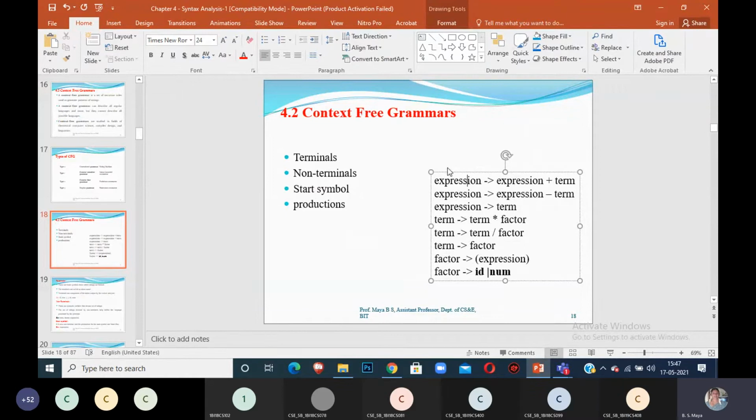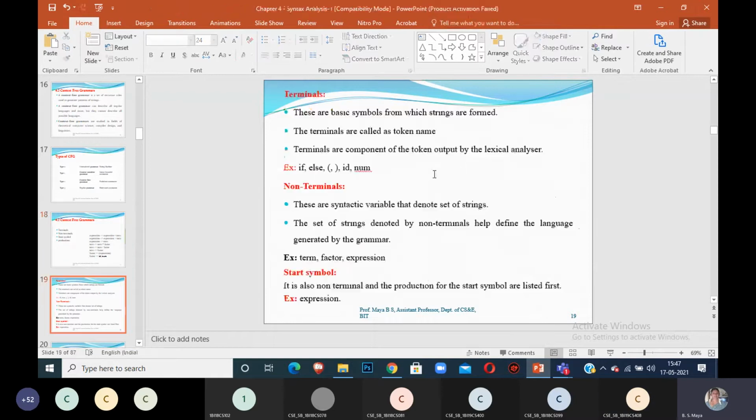Now this grammar has different components. That is G = (V, T, P, S). They have terminals, non-terminals, start symbol, and production. Let me go into detail on how to represent terminals, non-terminals, start symbol, and production. What are terminals?